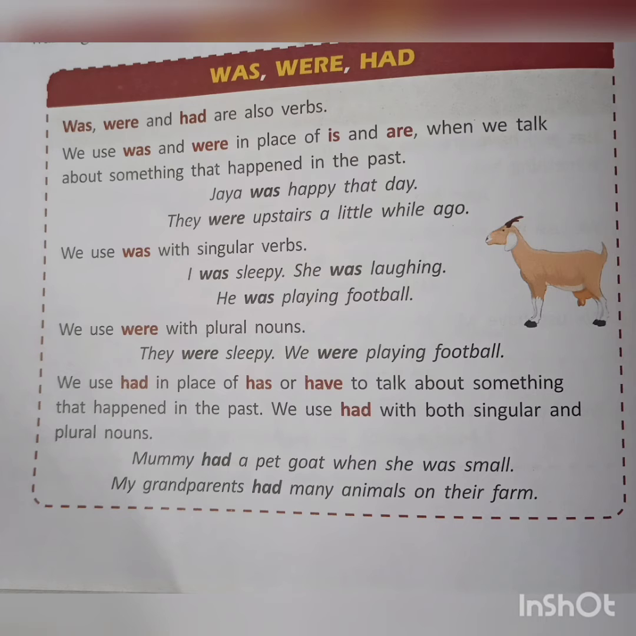We use had in place of has or have to talk about something that happened in the past. We are using had in place of has or have when we are talking about something that has already happened in the past. We use had with both singular and plural nouns. When it is single or plural, that time we are using had in both. Example, Mummy had a pet goat when she was small. When her mummy was small, she had a pet goat. My grandparents had many animals on their farm.